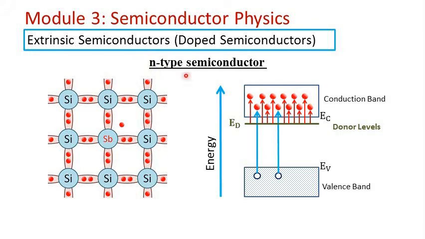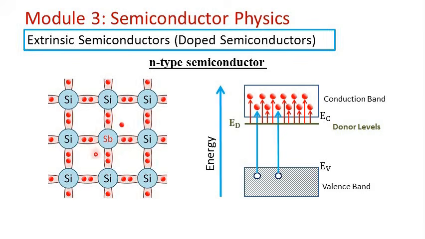Let us first discuss the N-type semiconductor. In an N-type semiconductor, a pentavalent impurity such as antimony, arsenic or phosphorus is added to the pure semiconductor to get extra conduction electrons, extra electrons for conduction. These pentavalent atoms have 5 valence electrons, 5 electrons in the outermost orbit.